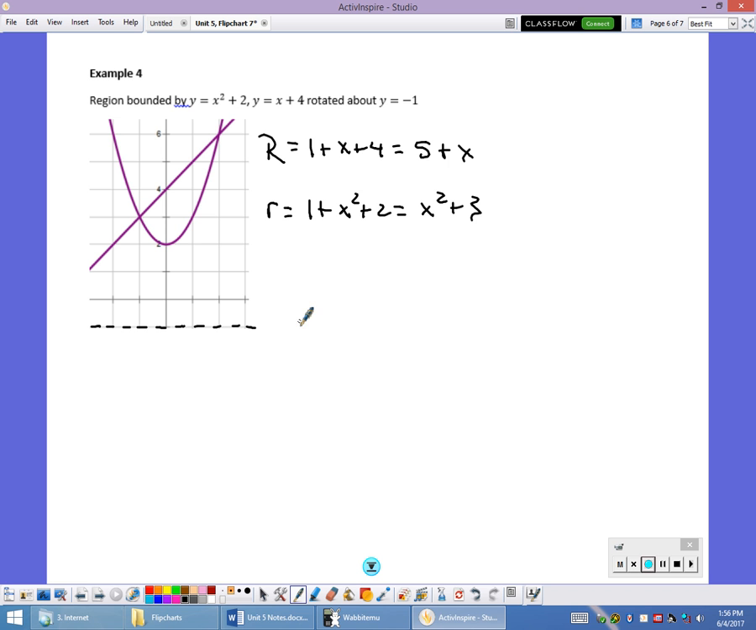When I set up my integral, then, it's pi times the integral, because I'm using washers this time, from -1 over to +2. And it's going to be 5 plus x squared minus x squared plus 3 squared dx.